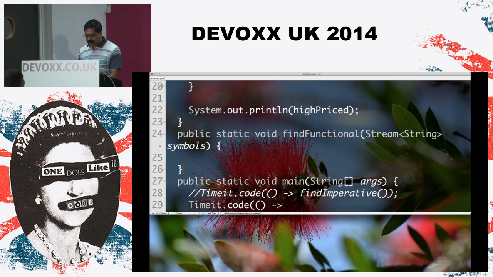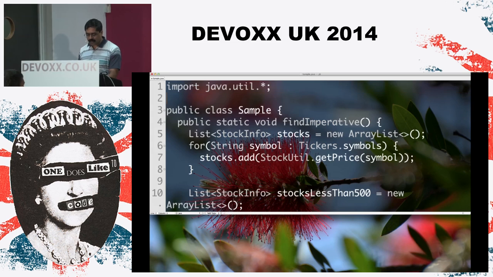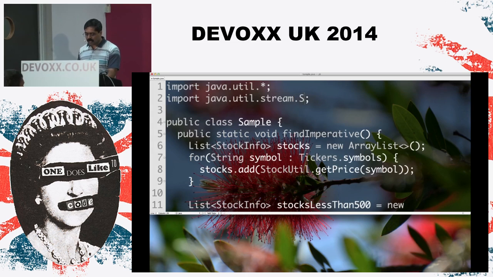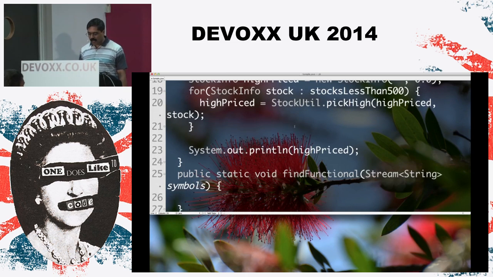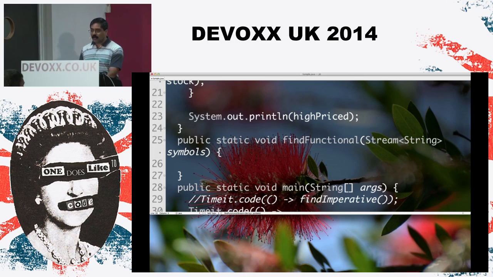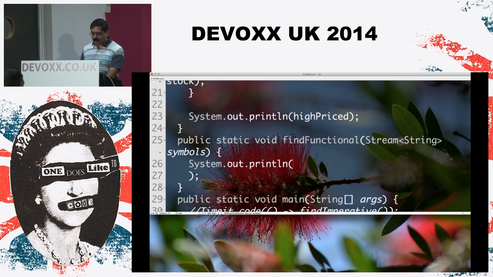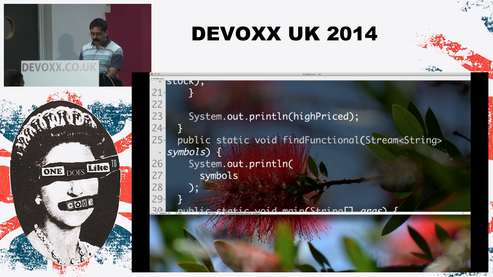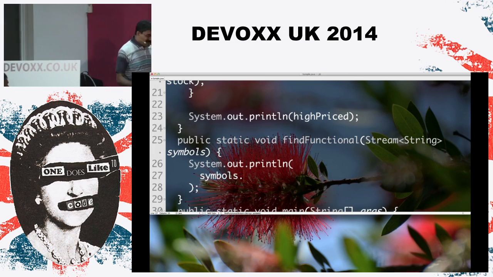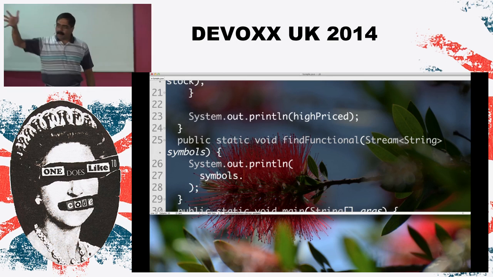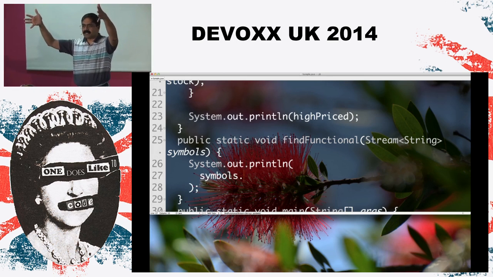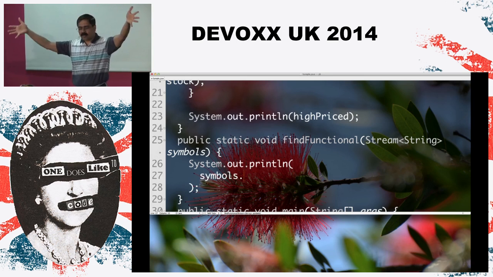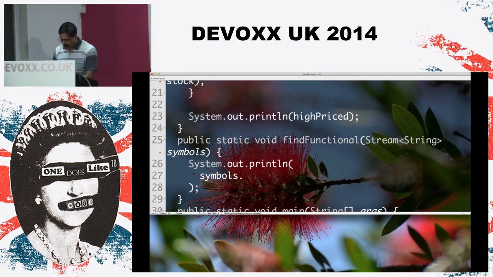So let's go ahead and first introduce what this particular stream is. So Stream comes from java.util.stream.Stream. So now that we have defined what a stream is, let's go back to this code and try it out. So what I'm going to do here is output, and I'm going to start out first of all with the symbols. Now, notice we have all the strings of the symbols, but I want from it a collection of all the stock prices. What operation would we use for that transformation? A map. I heard that whisper. Absolutely, a map function.